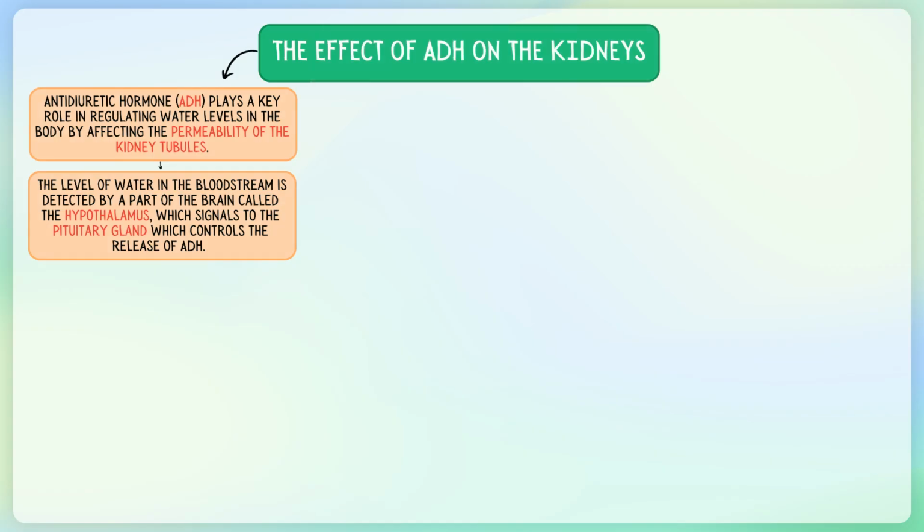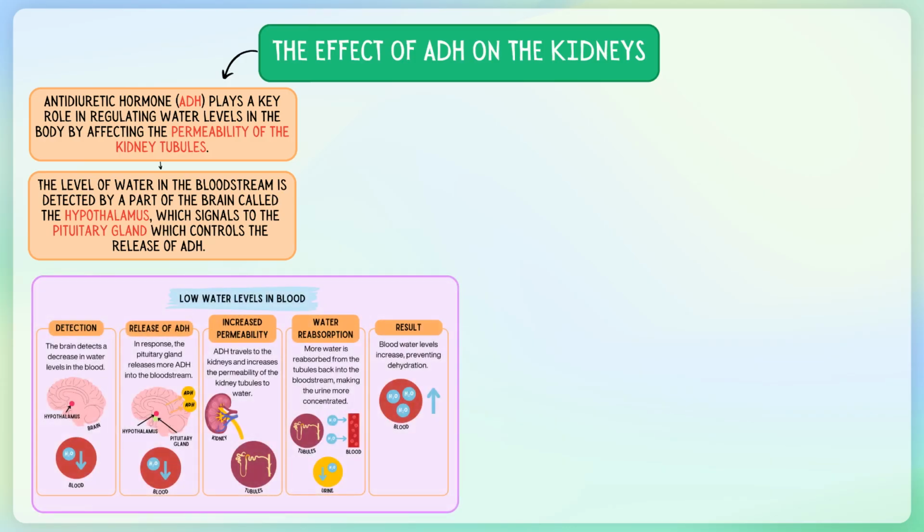In today's lesson, we explored the role of ADH, antidiuretic hormone, in regulating the permeability of kidney tubules and the reabsorption of water. We began by recalling that homeostasis is the process by which the body maintains a stable internal environment, and water balance is a crucial aspect of this. We discussed how the kidneys filter blood, removing waste products and regulating water, mineral ions, and other substances. We then focused on the function of ADH, which is produced by the pituitary gland and plays a key role in conserving water in the body.